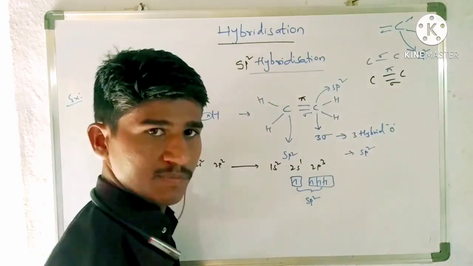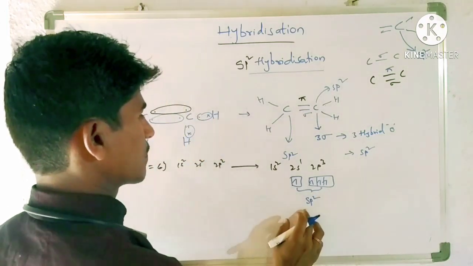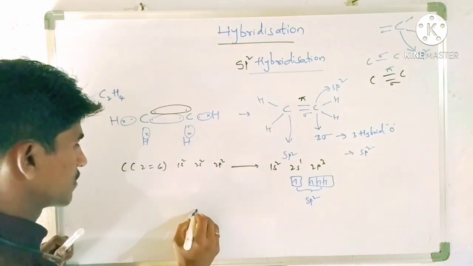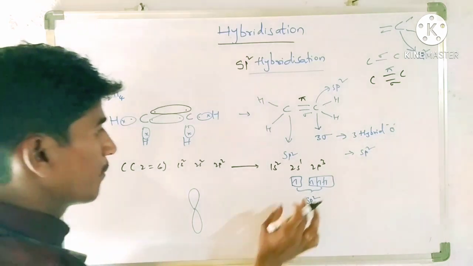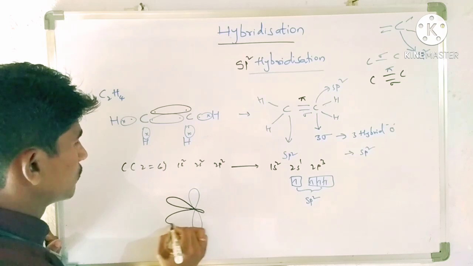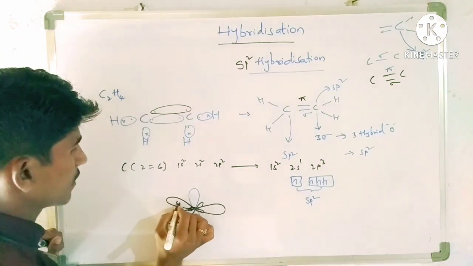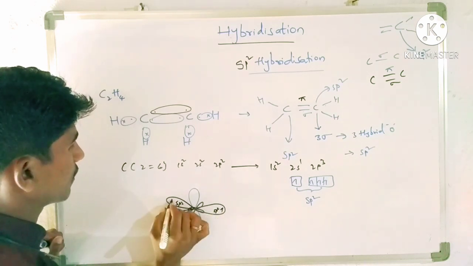When it undergoes sp2 hybridization, one pure p orbital remains as it is. Remaining, how many hybrid orbitals are there? 1, 2, 3 hybrid orbitals. All these are sp2, sp2, sp2 with single electrons.